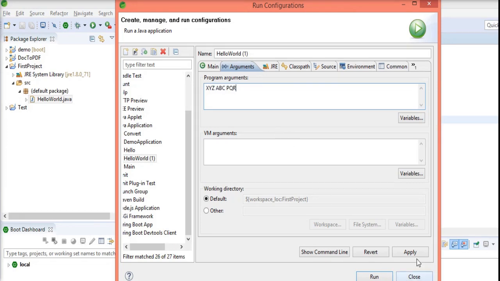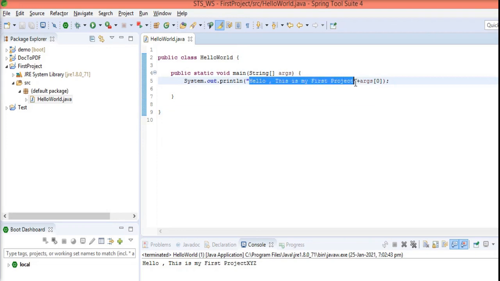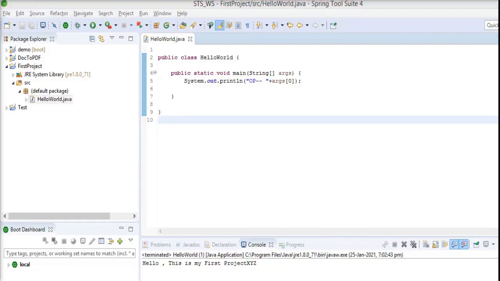I click on Apply and close it. Now what do you think the output will be? You may say that xyz, abc and pqr, all 3 will be given in the output here.